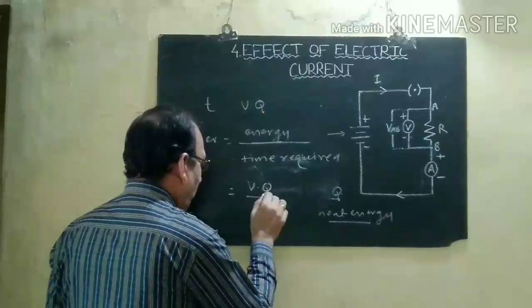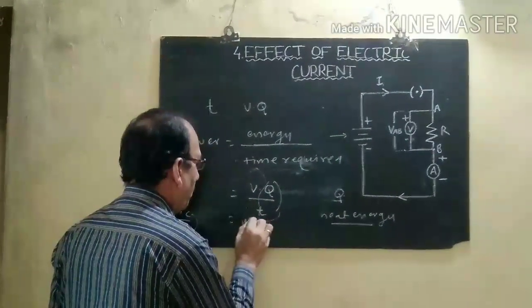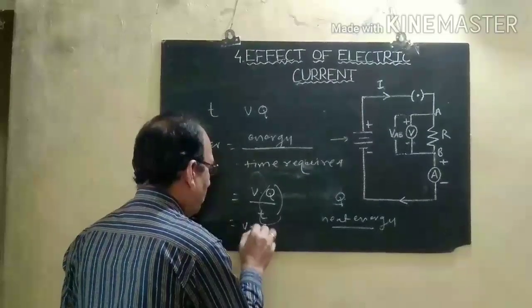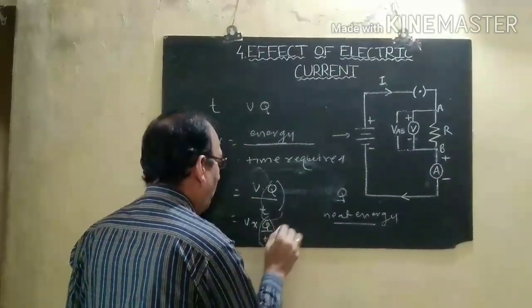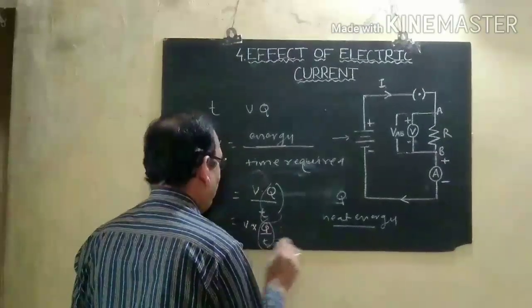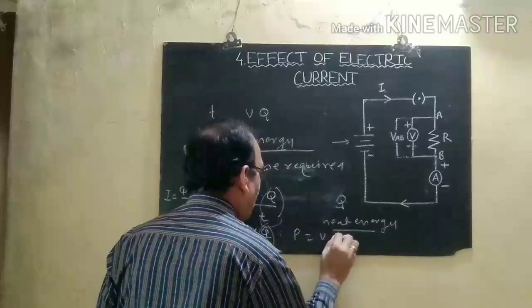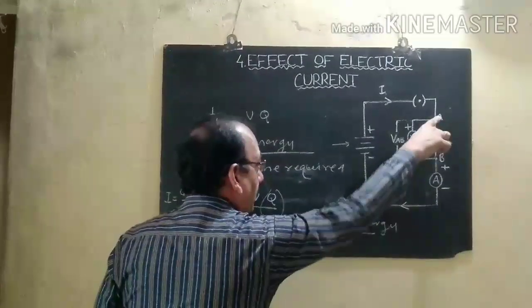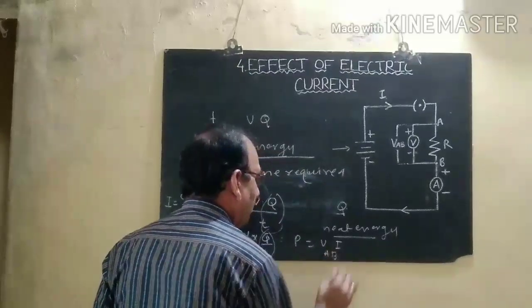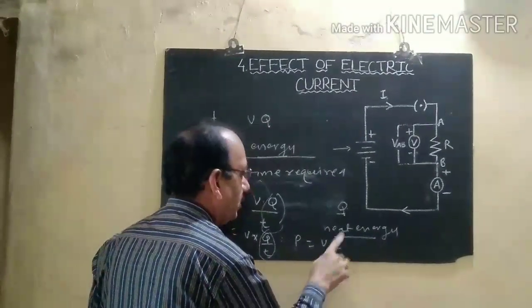When we separate this, V into Q by T, then instead of Q by T we can write I. So power is equal to V into I. This V is the potential difference of resistor AB. Therefore we can write P is equal to VAB into I.